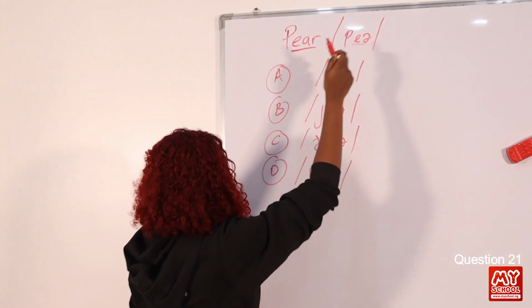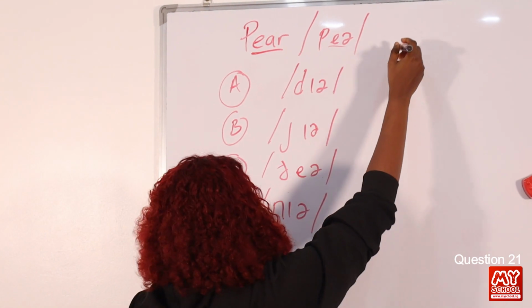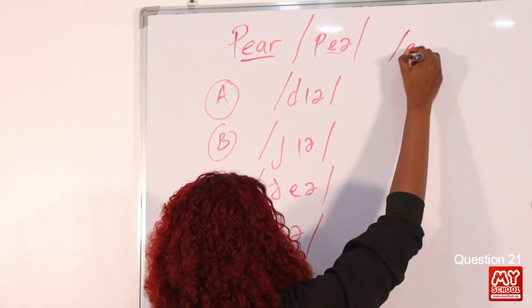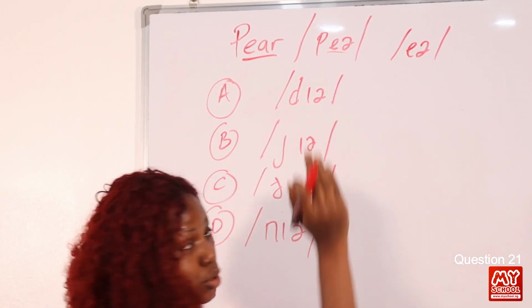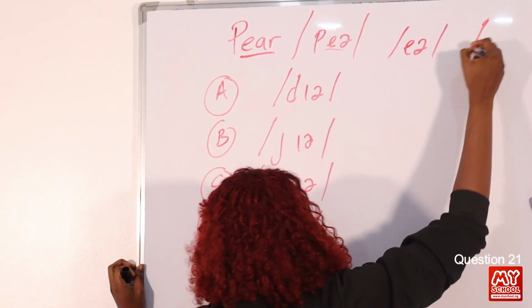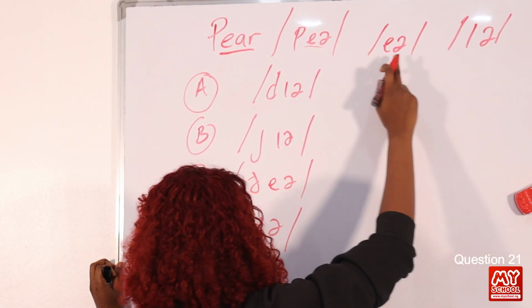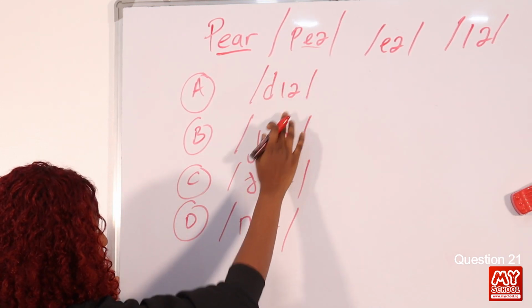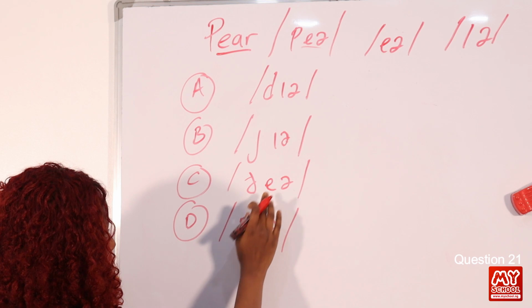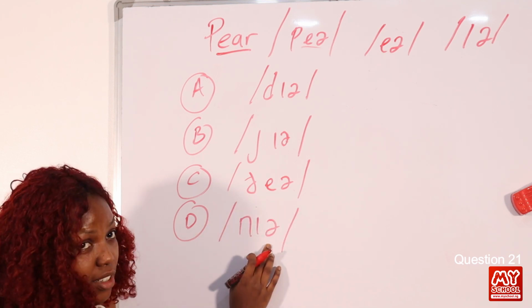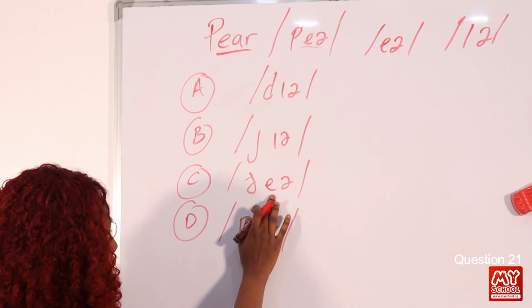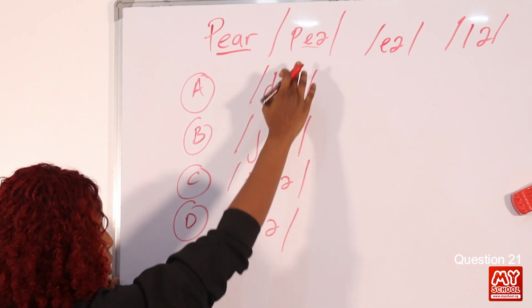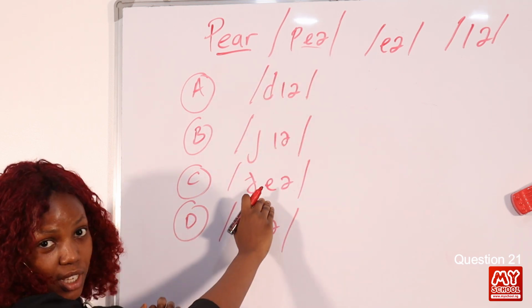Now EAR is articulated as air and is usually placed in contrast with this ear. So we have air and ear. Okay, so we have pear, dear, year, there, and near. Okay, so we can see that the diphthong here is synonymous to what we have in the question. So definitely option C is the answer.